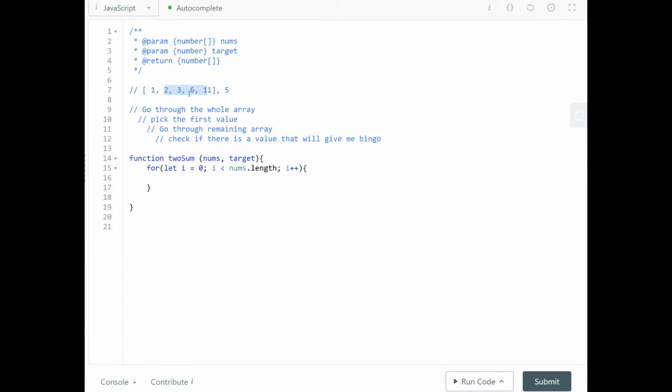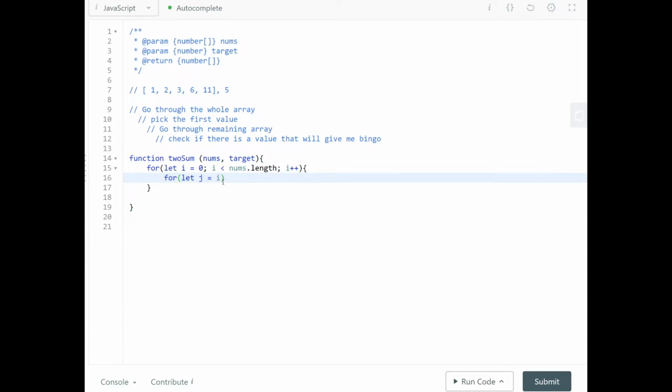So what do we need to do? We need to start from the second index, right? So how do we do that? And we have to go through the remaining part. So we got to write a loop that goes to the second element. So for, and just say let j equals I, which in this case, in the first iteration, is at 0. So I plus j.